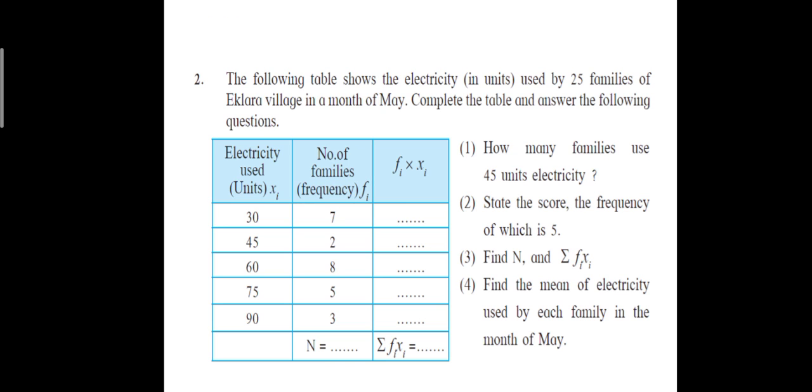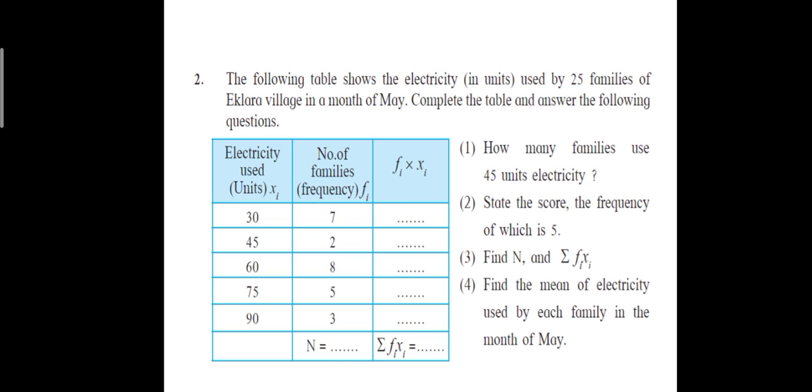Okay. Then second one. The table shows the electricity in units used by 25 families of Eklahara village in the month of May. Complete the table and answer the following questions. Now your electricity used in units means 30 units are used by 7 families. Means 7 families are such who have used 30 units in the month of May.